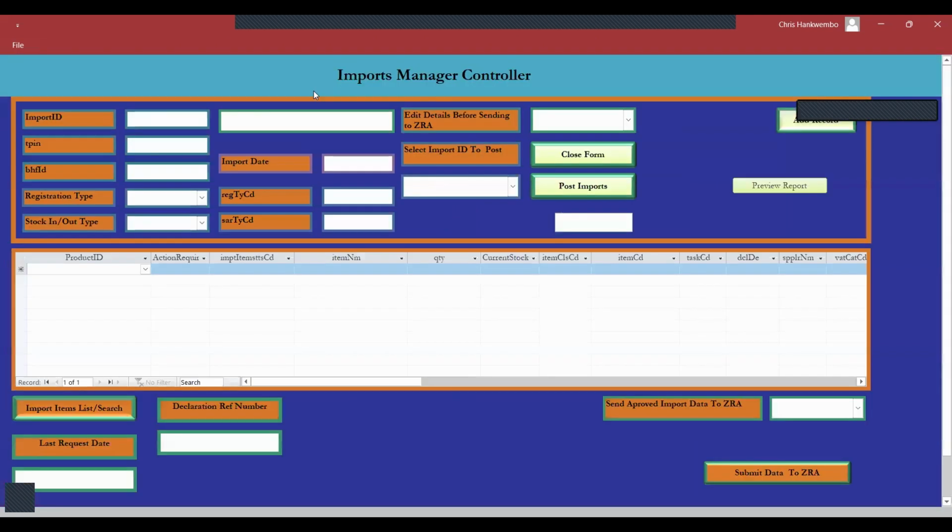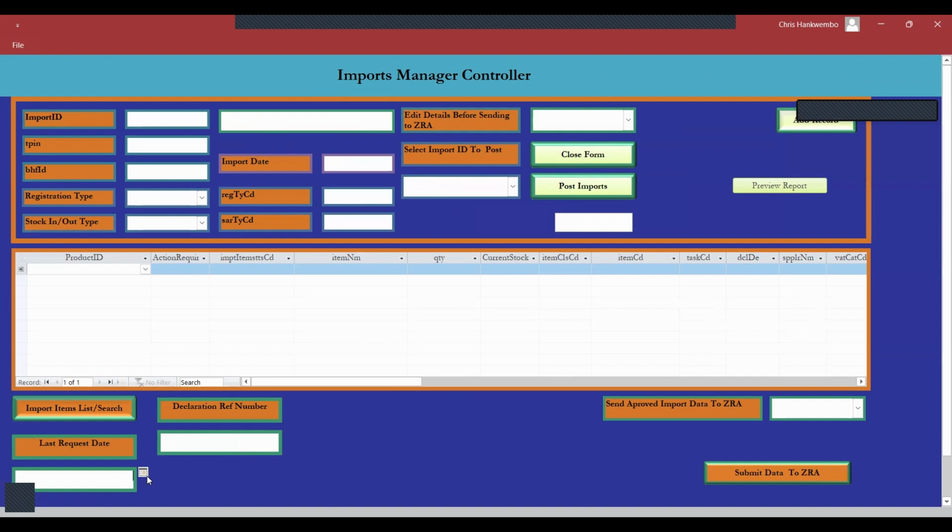This is the import module. This one is straightforward. All you need to do is import it here. You select the last date of the import when you run this. Once this is done, then everything will be imported from Hospital.